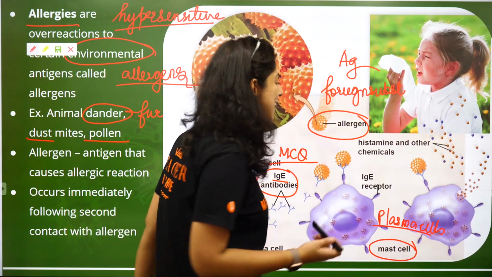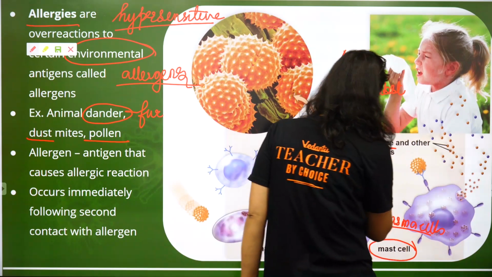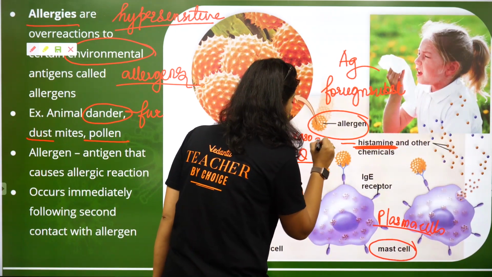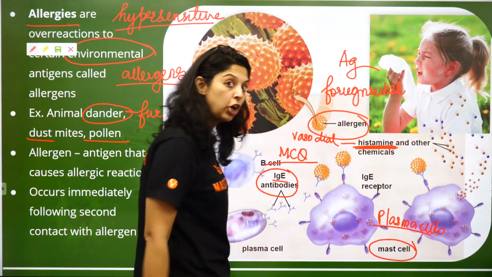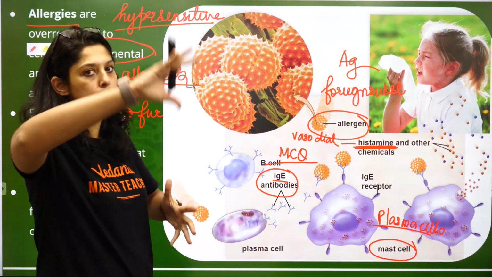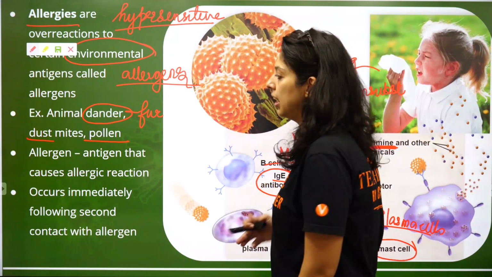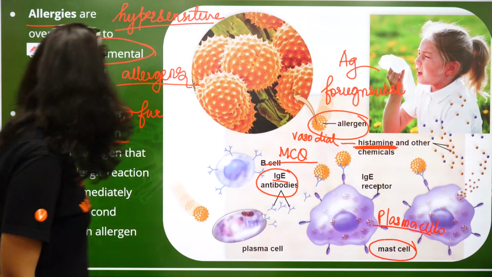So the mast cells release histamine, which causes vasodilation. That means opening of the blood vessel. When the blood vessel opens, what comes out? Fluid, which will cause this entire reaction. Is it clear?